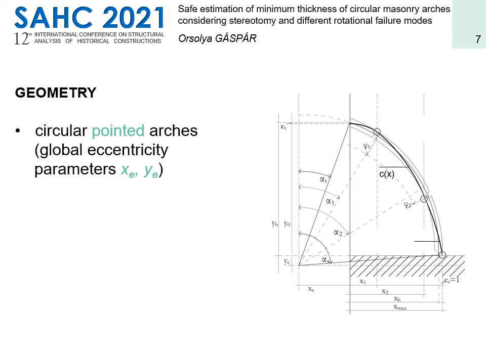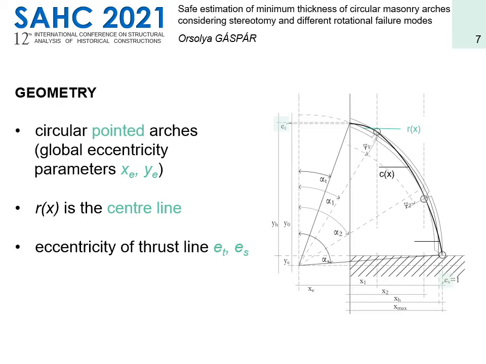As the problem is symmetric, only half of the arch is considered. The geometry of the pointed arch is described by eccentricity parameters xe and ye, describing the eccentricity of the symmetry axis and the shoulder line from the center of the circle respectively. The reference line is chosen to be the center line of the arch. The eccentricity of the thrust line at the top and the bottom from the reference line are denoted ET and ES. They are unitless quantities scaled by the projection of the arch's thickness on the respective section. Please note that the topmost section is chosen to be vertical, whereas the bottom one is horizontal.